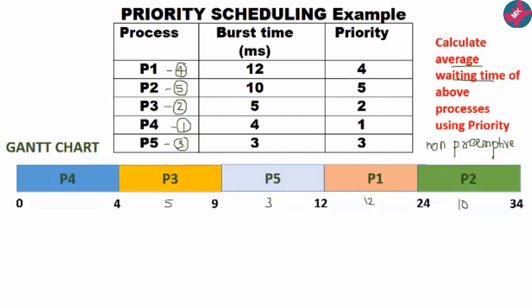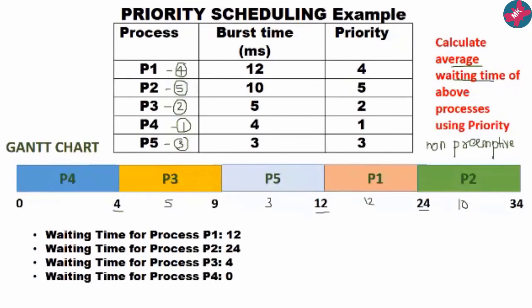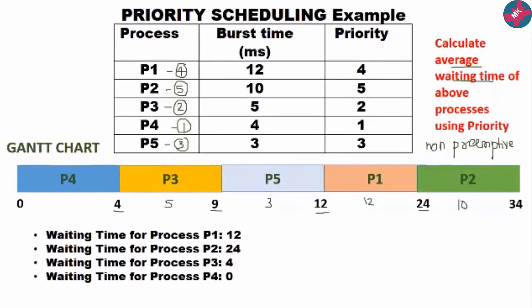What about P1? It got the CPU at 12 milliseconds, hence the waiting time for P1 is 12. What about P2? It started executing at 24, so the waiting time is 24. What about P3? It started execution at 4 milliseconds, so it will be 4. Then P4 started at 0, so the waiting time is 0. Then the last, P5, started at 9, so its waiting time is 9.